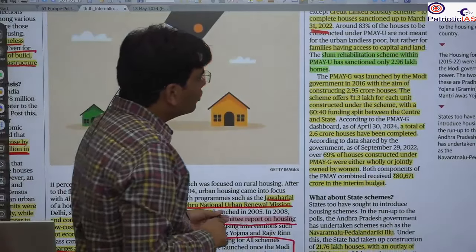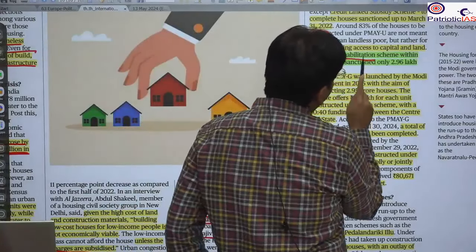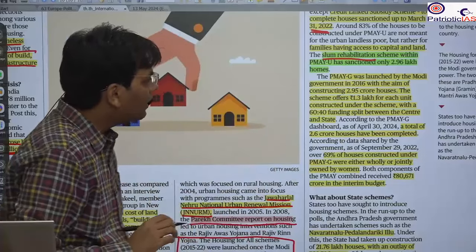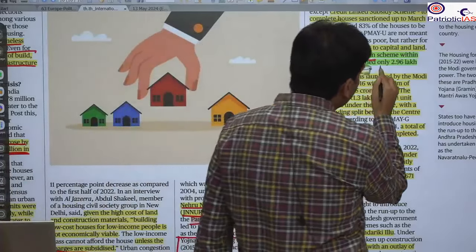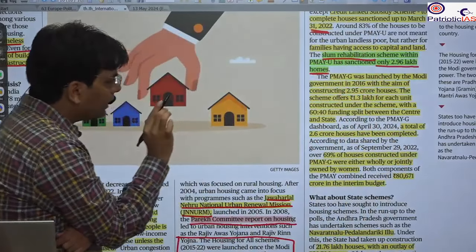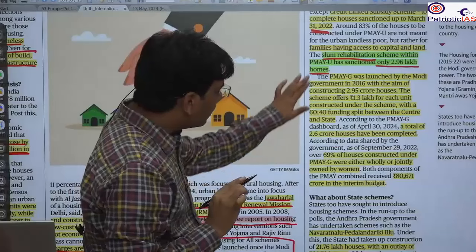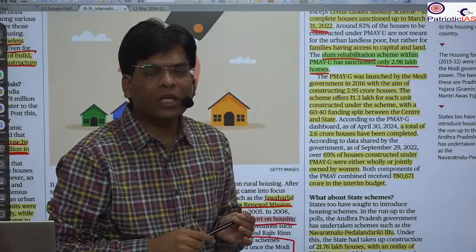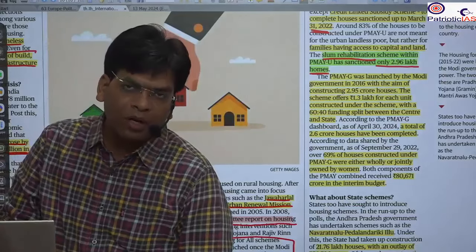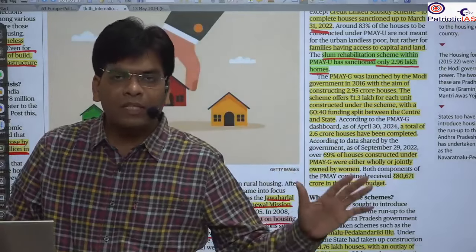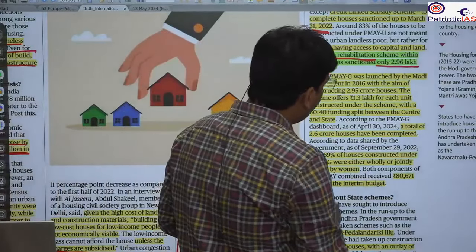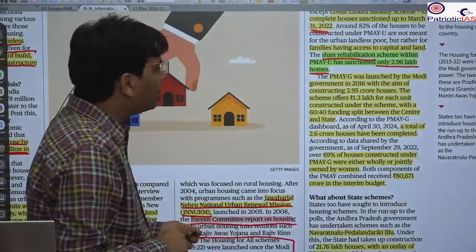Okay. Slum rehabilitation. Mostly the people in slum areas suffer from infrastructure issues. We have seen that only 2.96 lakh homes were developed in the slum area. Mostly the houses provided in the urban area are not for landless people, but for people who already have some infrastructure. They are being upgraded with the help of this scheme and the facilities provided by it.